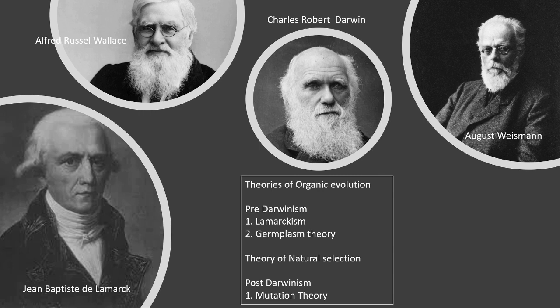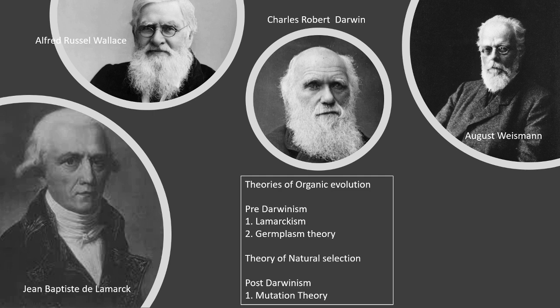Apart from that, there were modifications to the existing theory of natural selection, where the idea of genetics, the idea of Mendel, and newer ideas from different fields were incorporated. They are just modifications of the theory of natural selection, which will be discussed as the modern synthetic theory.